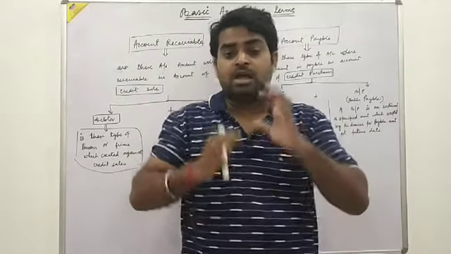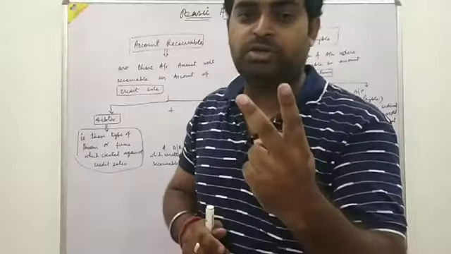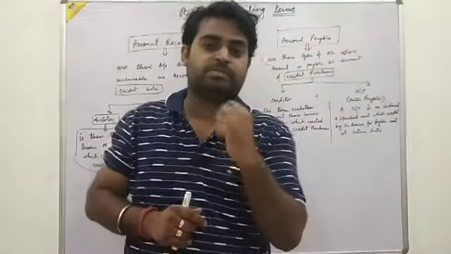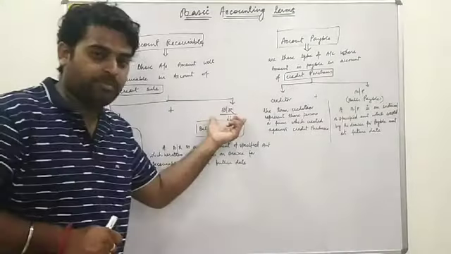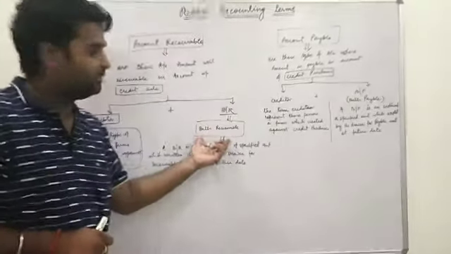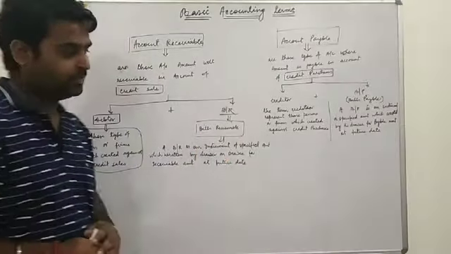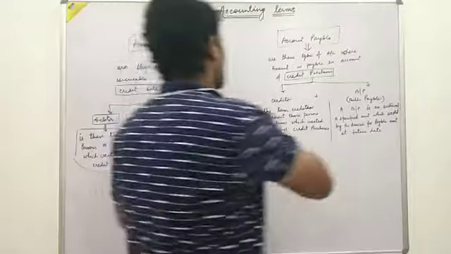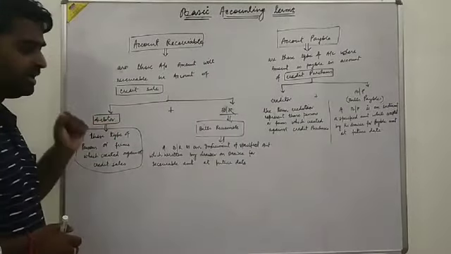My dear students, under account receivable there are two terms we consider. First one is debtor and second one is BR, that is bills receivable. So what do you mean by debtor?